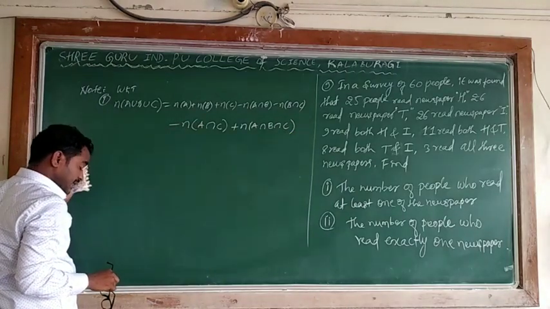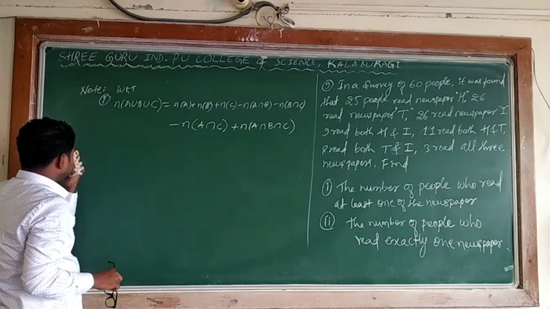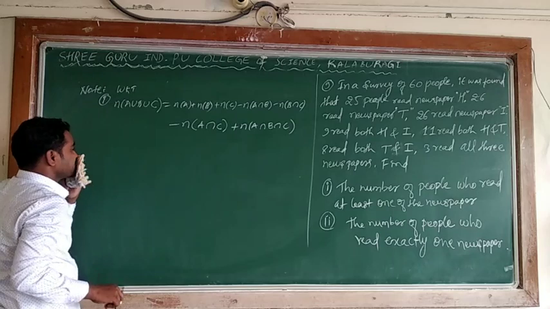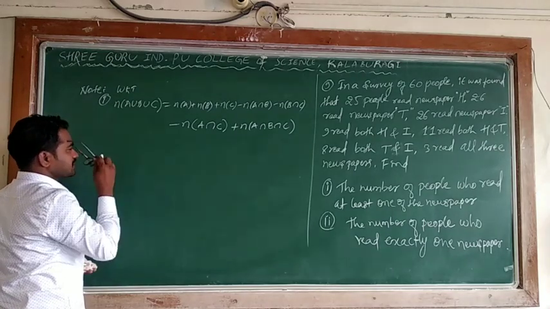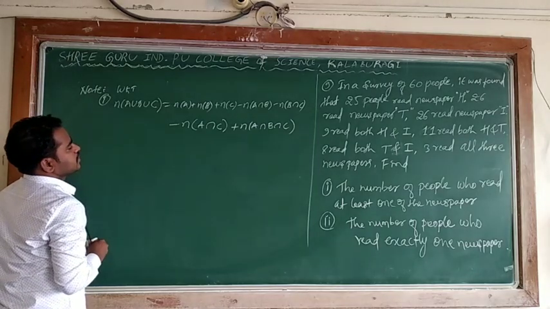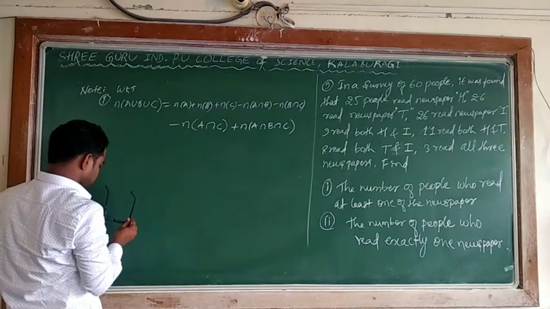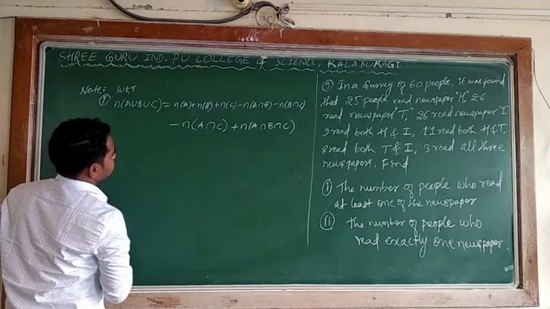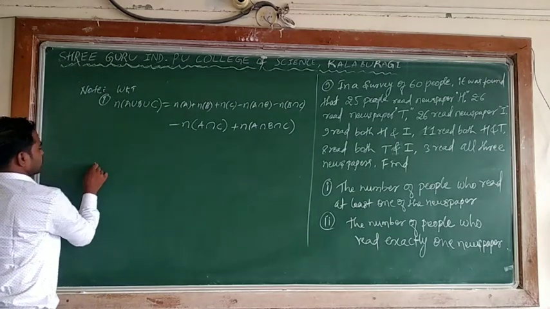According to this formula, at least one of the 3 newspapers is considered as N of A union B union C, which is equal to N of A plus N of B plus N of C minus N of A intersection B minus N of B intersection C minus N of A intersection C. Okay, that is a case. Now I will give another formula.